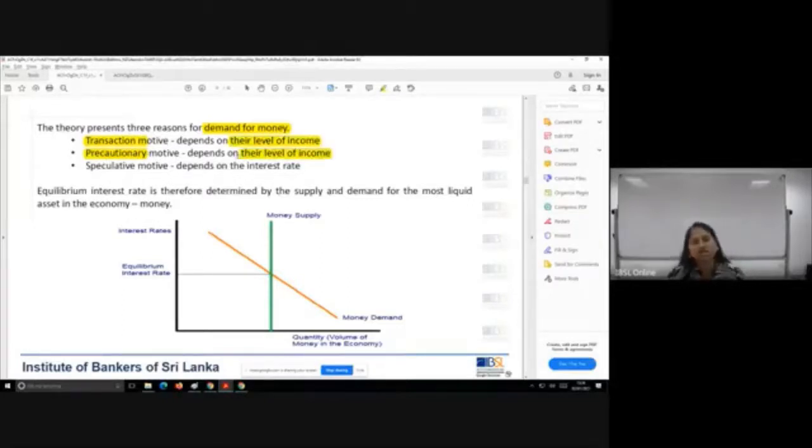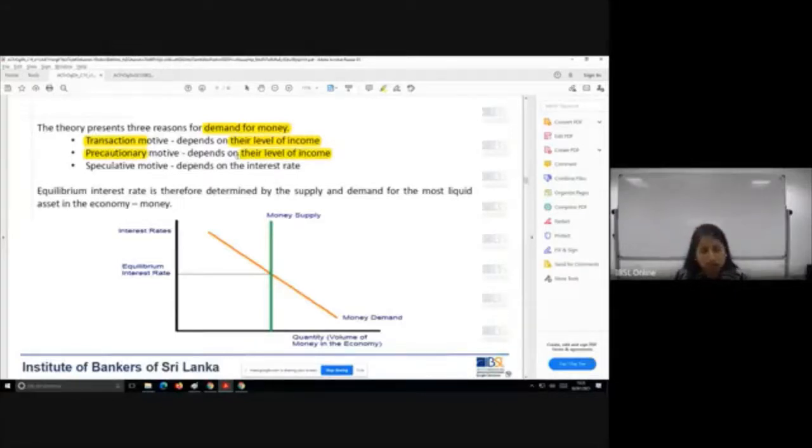Now, what is the transaction motive? For your day-to-day transactions, you need to have money balances with you in hand. That depends on your income. Assume one of you earns 50,000 and the other earns 20,000. Your day-to-day expenses are going to depend on your income. A 50,000 earning person is comfortable spending 20,000 on their day-to-day transactions.